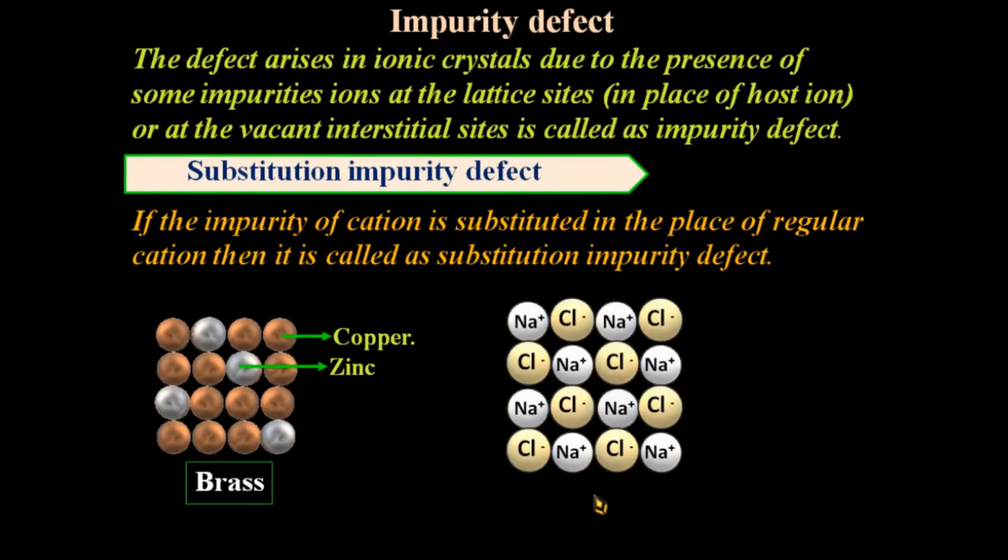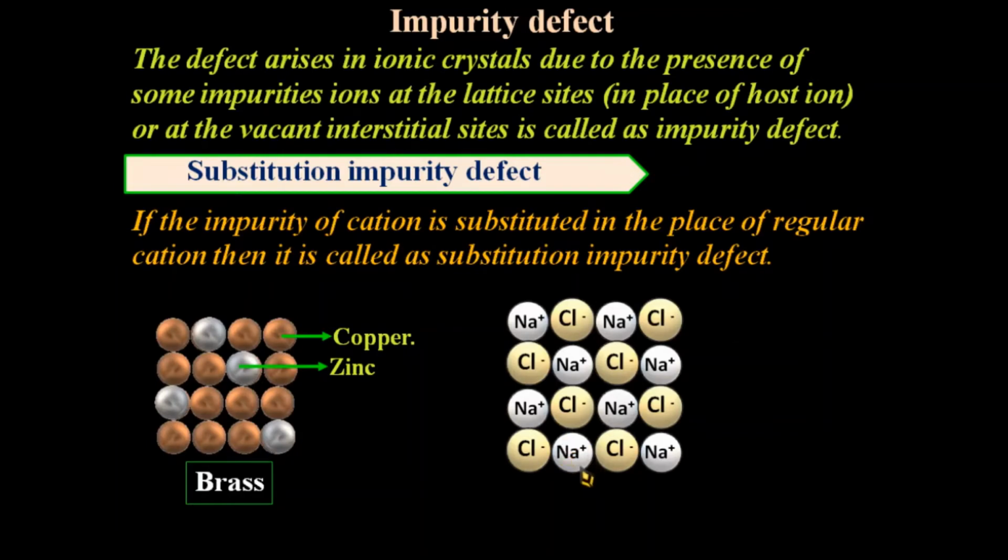During the crystallization of NaCl, a small amount of SrCl2, strontium chloride, as an impurity is added, in which Sr2+, that is the strontium dipositive ion, occupies some of the regular sites of Na+, that is the sodium positive host ion.